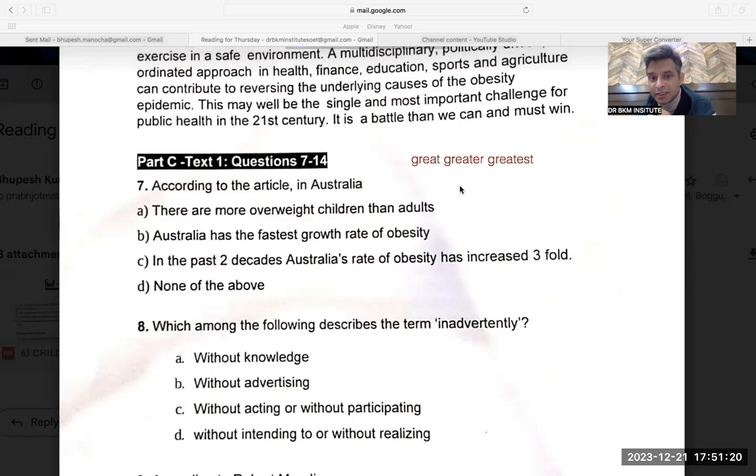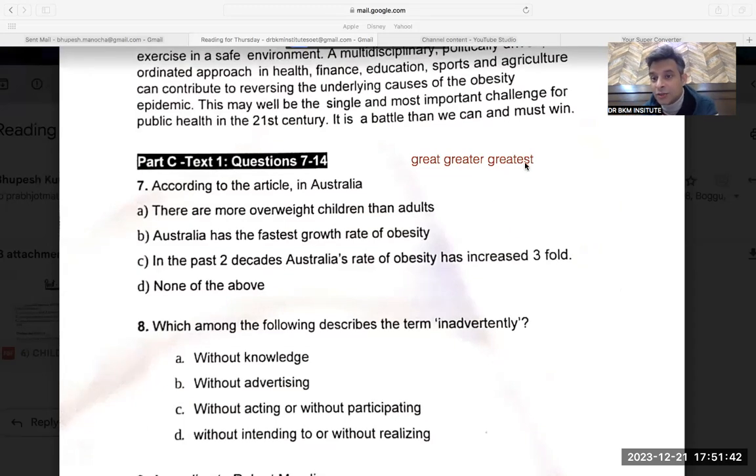Great, greater, greatest. So great, you are great. Greater means comparison. This is what I call the comparative degree, and this is always followed by than. He is greater than you. He is better than you. He is worse than you. He is higher than you. He is taller than you. The second degree is always about comparison.